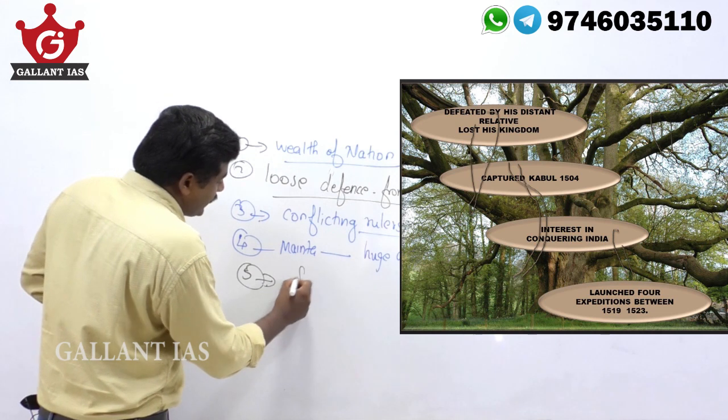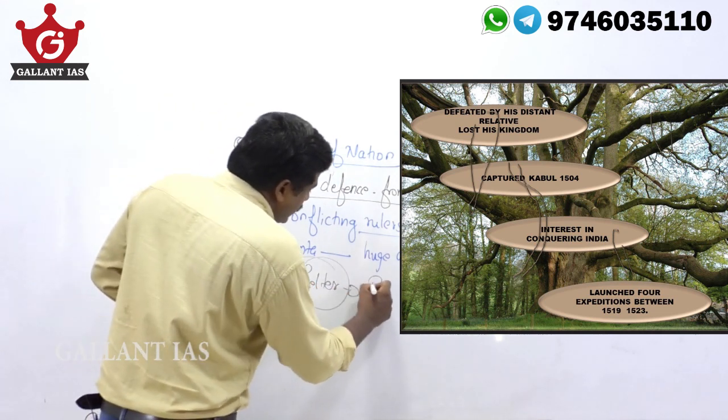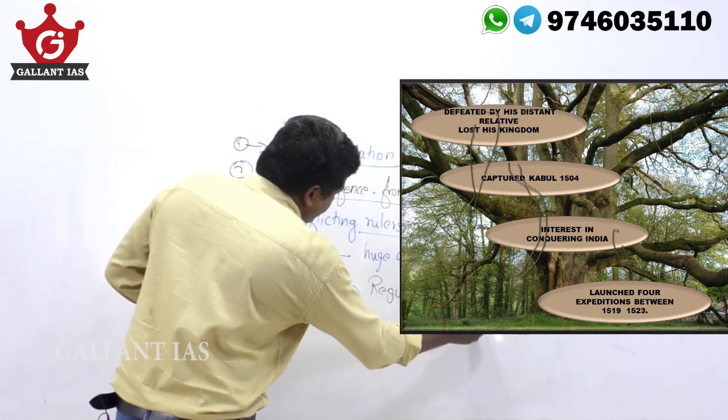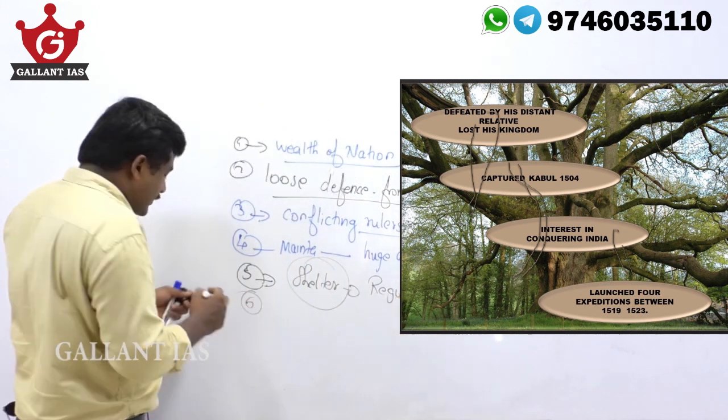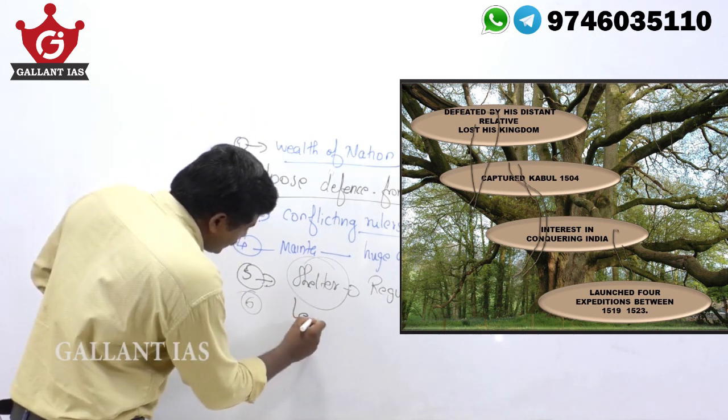Also he was looking for a good shelter and regular income. Also he felt that he had a legitimate right